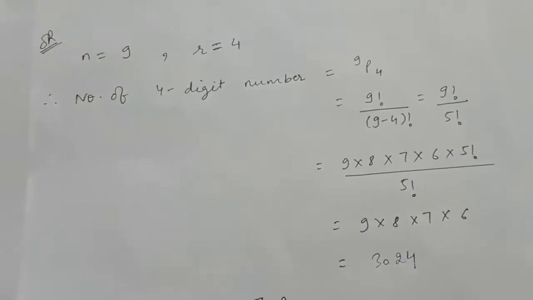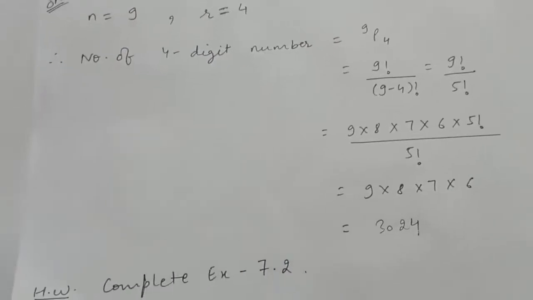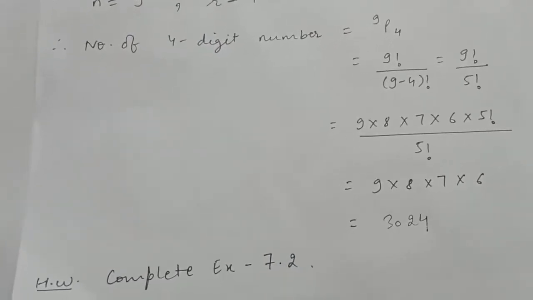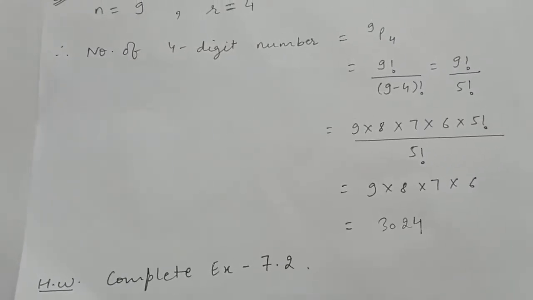We will discuss more about permutation in the next lecture. For today, your homework is to complete exercise 7.2, which is based on factorials only. So you can do it easily. Okay, thank you.